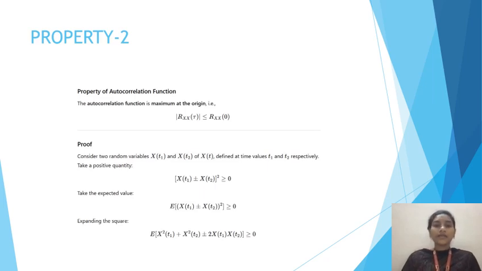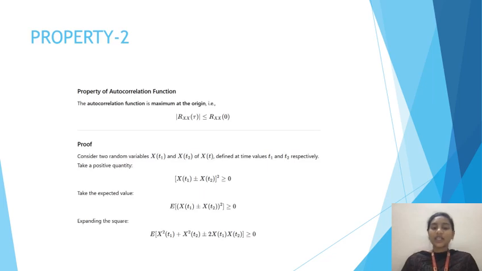Consider two random variables x of t1 and x of t2 at different time intervals of original x of t, defined at time intervals t1 and t2 respectively. Take a positive quantity, which is x of t1 plus or minus x of t2 whole square, which is greater than or equal to 0. So take the expected value.